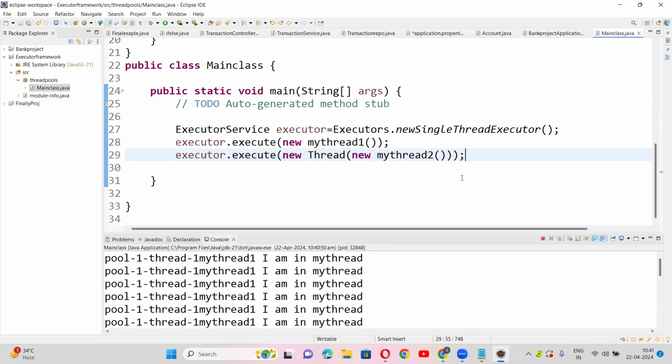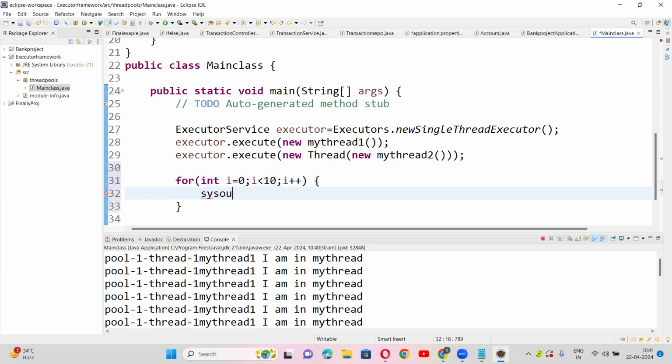But if I give something over here in the main thread, now you tell me what is the expected output, guys? Maybe you cannot say in which order the main will come.